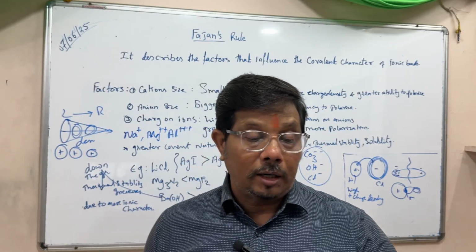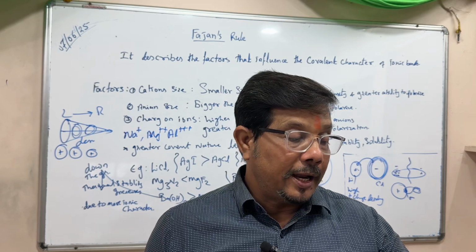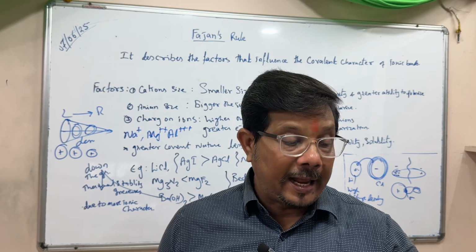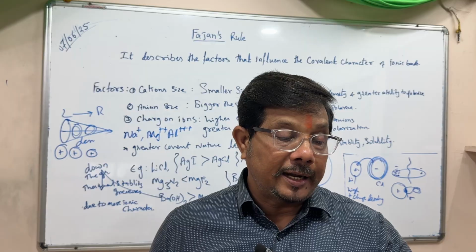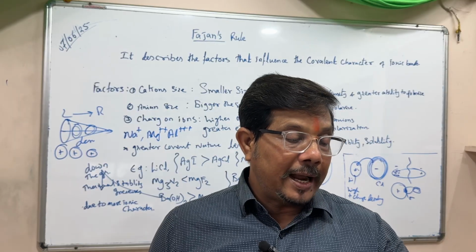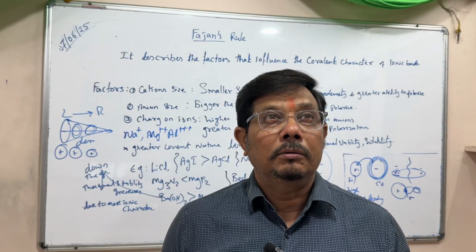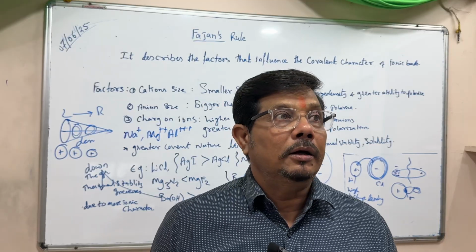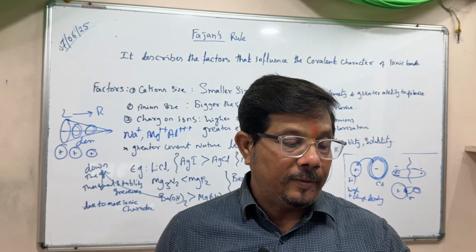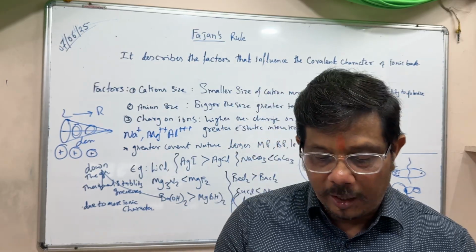Cations should be smaller, and if they are smaller, they have high charge density and greater ability to polarize the anion, and hence the cation should have high polarizability. The anion size should be larger, so electronic repulsion is there, and the electrons are very free, loosely bound, so they are easy to polarize.